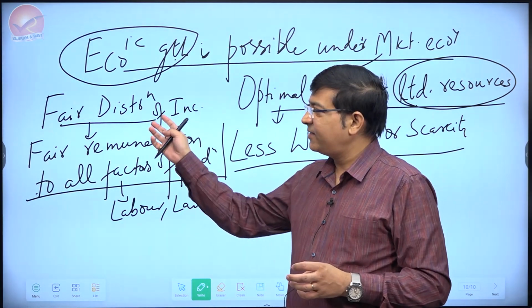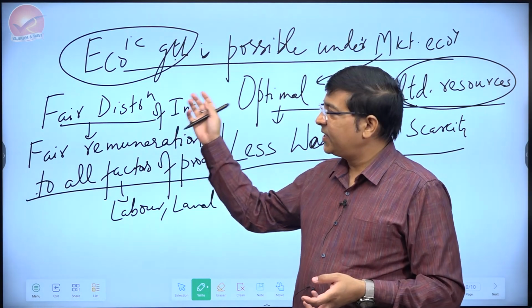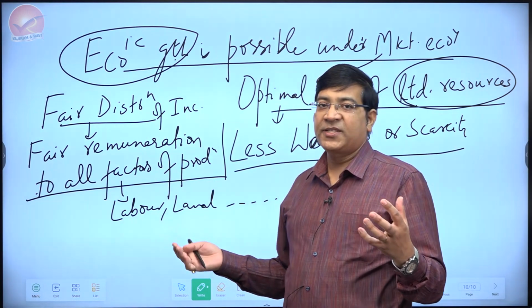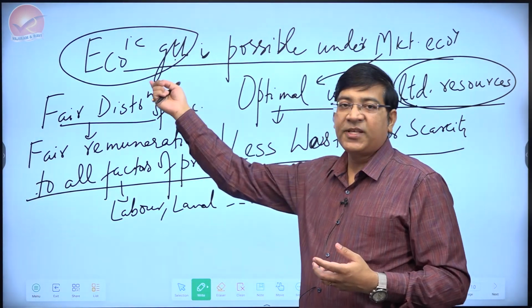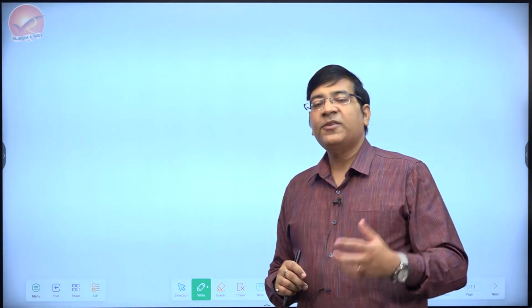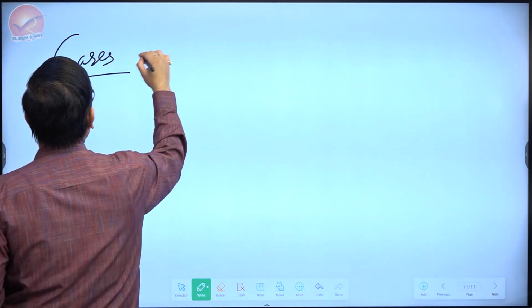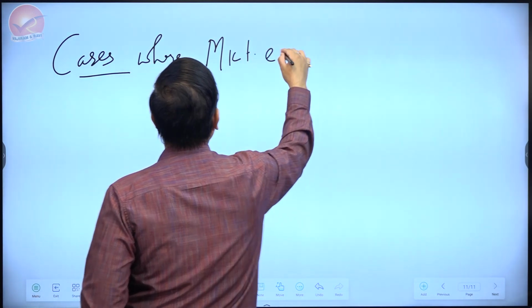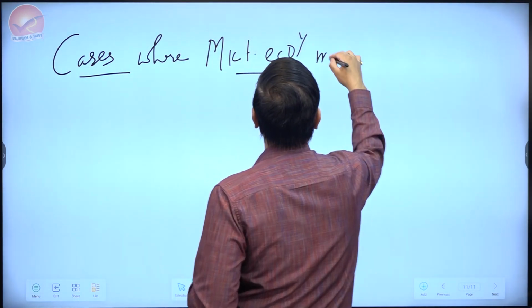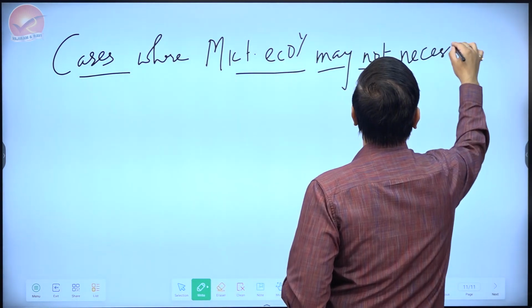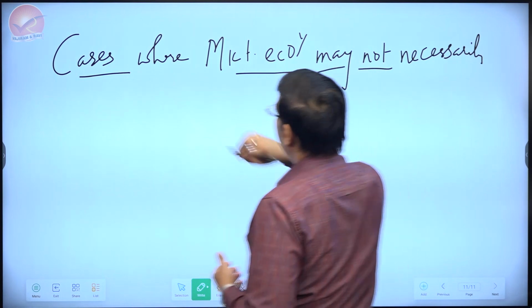But practically, this is very rare. Even in a developed country, it is very rare that market economy leads to a complete fair distribution of income. Economic growth can still be possible. Therefore, I would say the major part of your answer should talk about those cases where the market economy may not necessarily lead to inclusive growth.